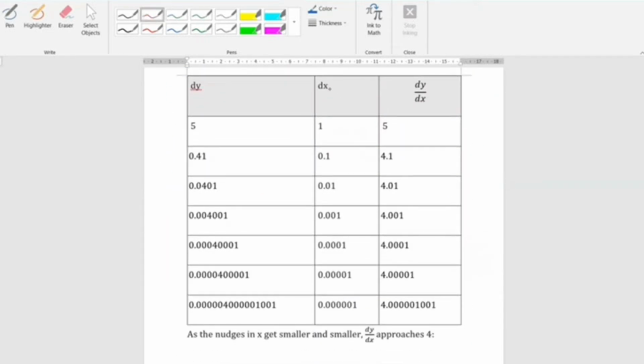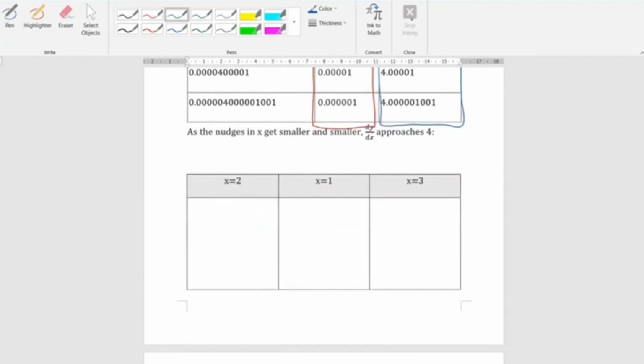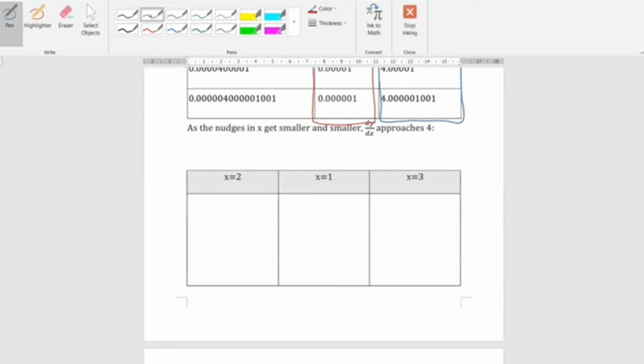As the nudges in x get smaller and smaller, dy over dx approaches closer and closer to 4. So when x is equal to 2, the tiny nudge in x will quadruple the nudge in y. If we try the same method at different x values, at x equals 1, a tiny nudge in x will double the nudge in y. At x equals 3, a tiny nudge in x will multiply the value of y by 6.